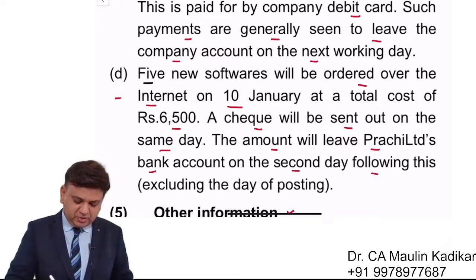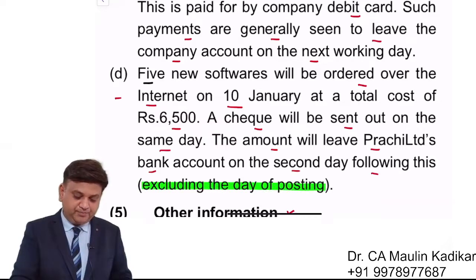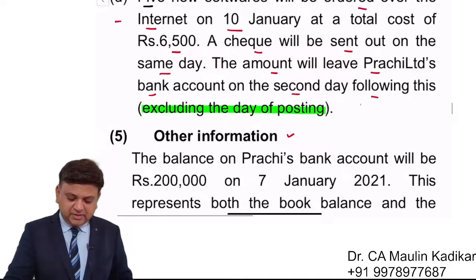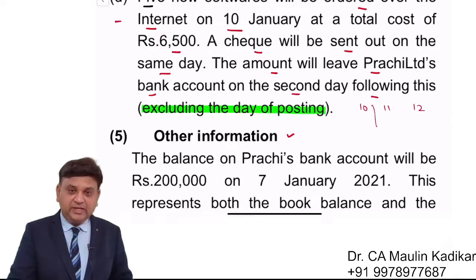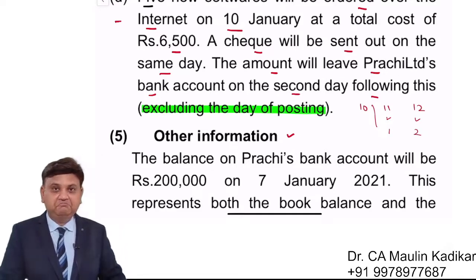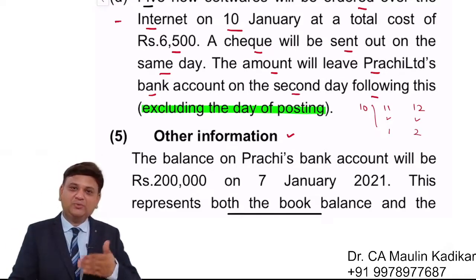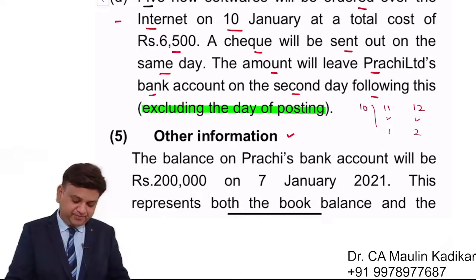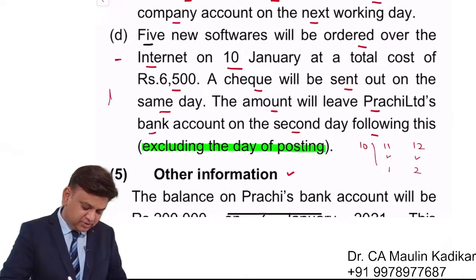Highlight the portion excluding the date of posting. So what will happen, it is 10, 11 and 12. We have to exclude 10th and we have to consider 11th and 12th. This is first day and this is second day. However, 12th is not supposed to be considered in the statement. That is the reason we will ignore this.